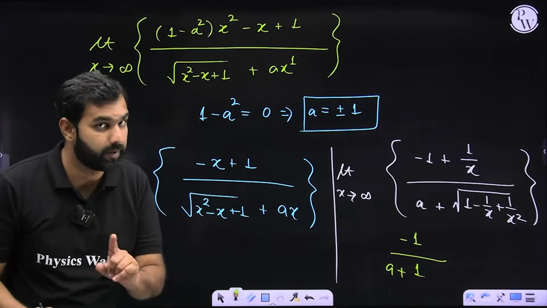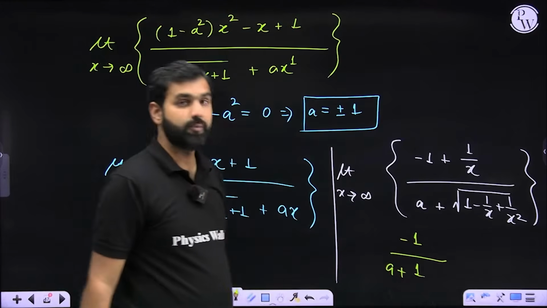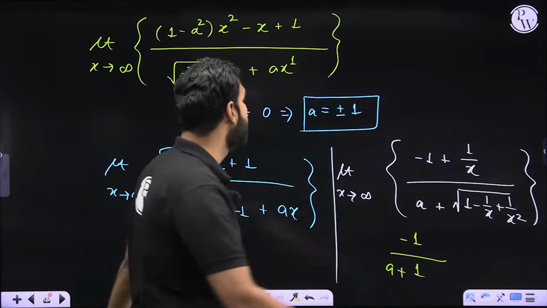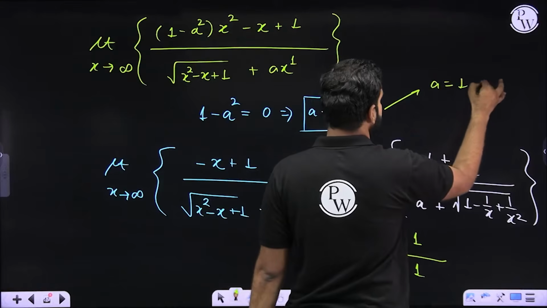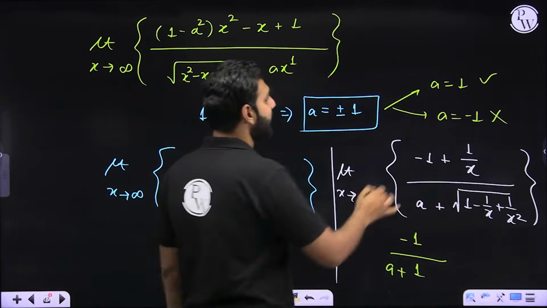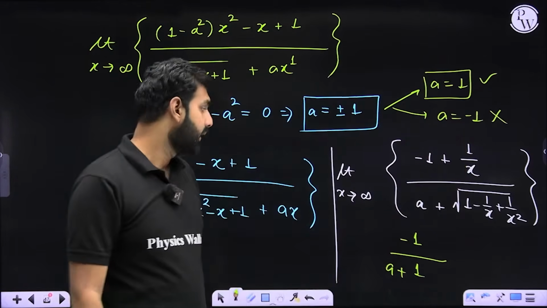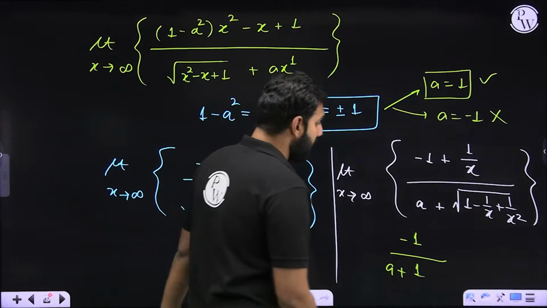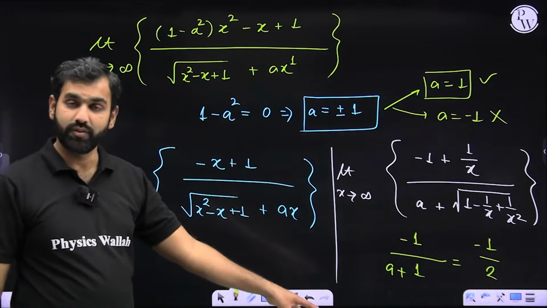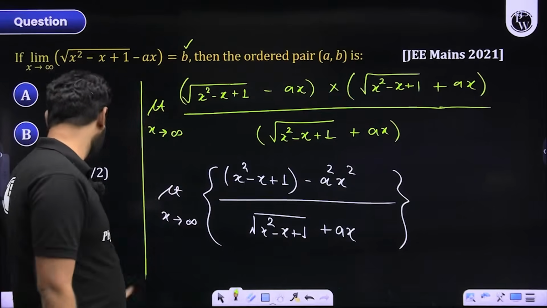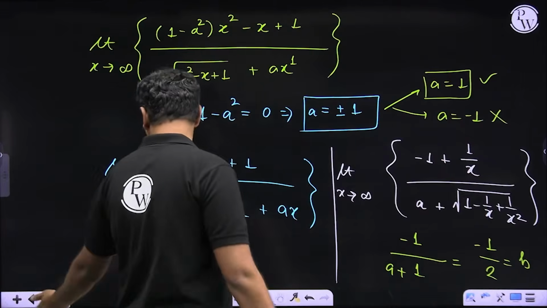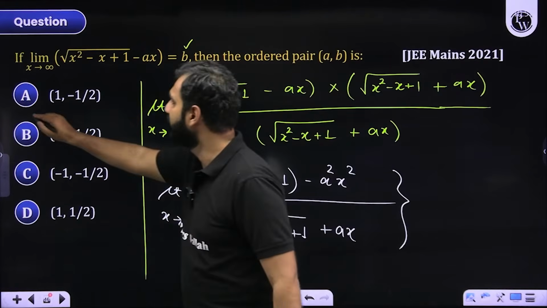That's my final answer. But the problem is, can I take the value of a as -1? Because if a becomes -1, this is -1 upon 0, which is infinite, but b is something finite. So from here, I'll say the value of a will be 1 because a cannot be -1, it is discarded. So we have finalized the value of a as 1. Did you get that result? Now, if I have a as 1, it should be -1 upon 1 plus 1, which is 2. So my answer is -1 by 2, which is the value of b. So we have received a as 1 and b as -1 by 2. So 1 comma -1 by 2, which is given in option A.